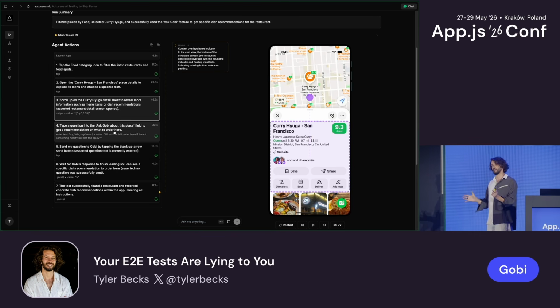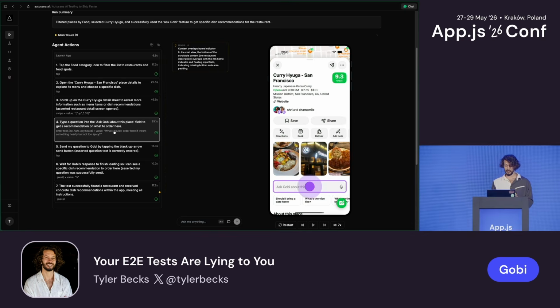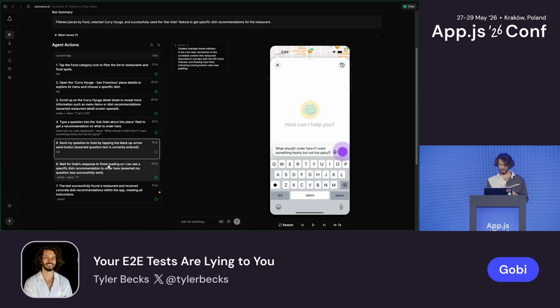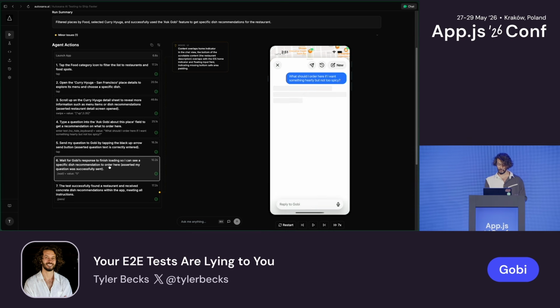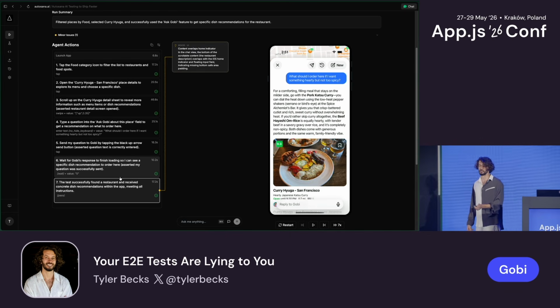I didn't expect what happened next. We have a section in our sheet that says what to order. I was expecting it to go down and find this. However, it finds this input that says, ask Gobi about this. It stops here. It enters a prompt to our AI agent, asks it what to order at this restaurant, and it gets a result. This is 100% not what I was expecting, and I saw this and realized, well, that's actually a legitimate use case of this app.